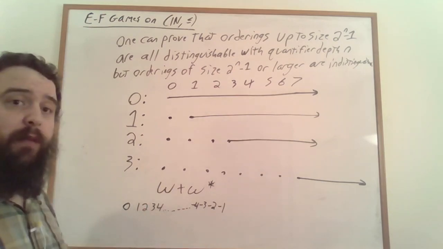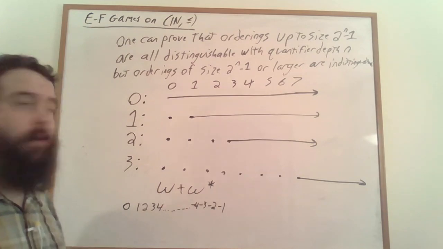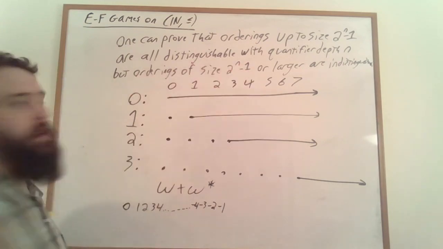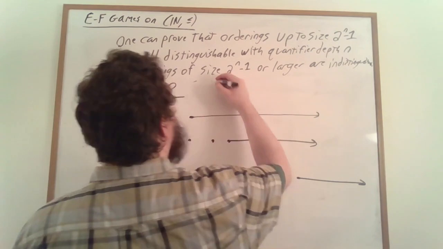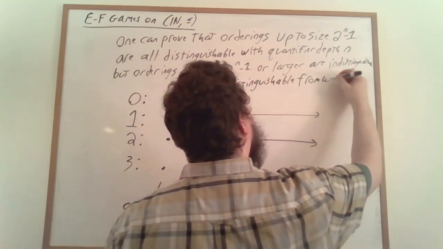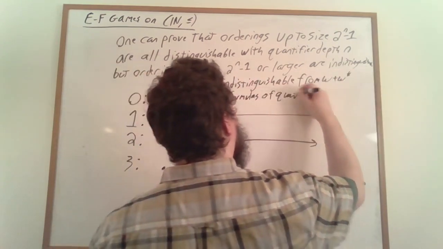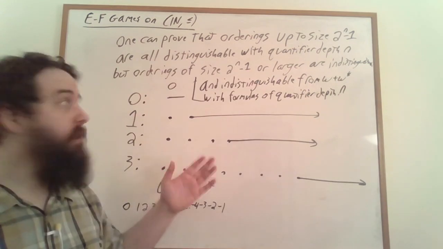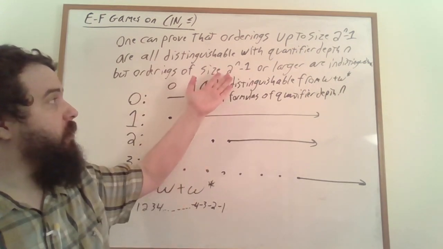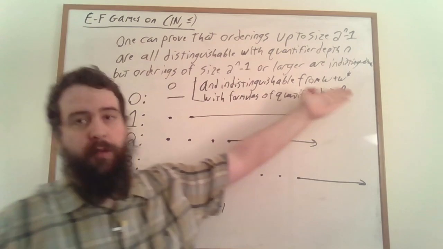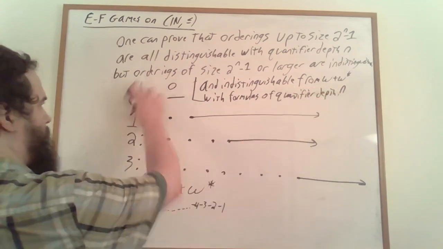And the way that one proves this is very straightforward. One just adds into the proof by induction here the additional fact that these really large linear orderings are also indistinguishable from omega plus omega star.